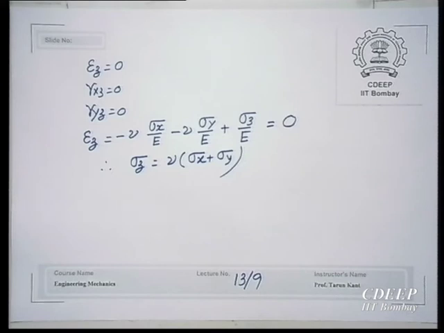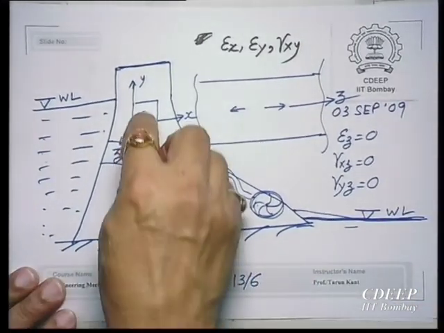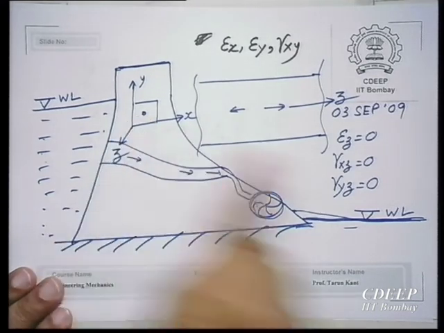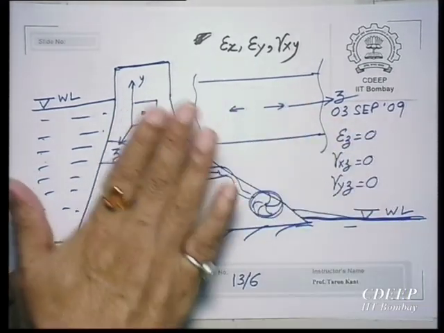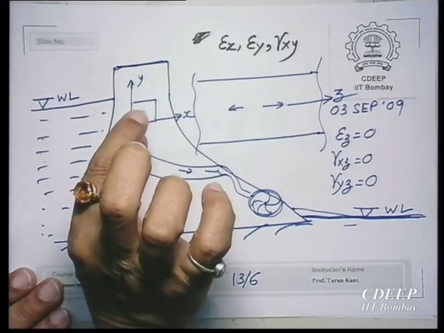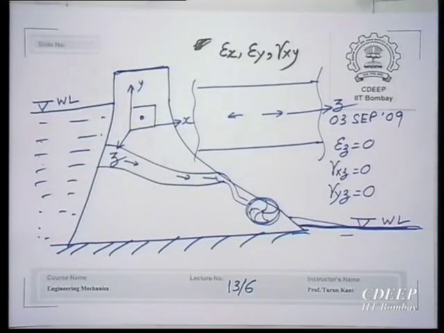What is the meaning of this? Sigma z is equal to this, that means in the case of plane strain in the dam which we were discussing, what is the z direction? Perpendicular to this cross section. Strain is 0, epsilon z is 0, there is no normal strain because it cannot move, and two particles will remain at the same point because of the fixity at the two ends.